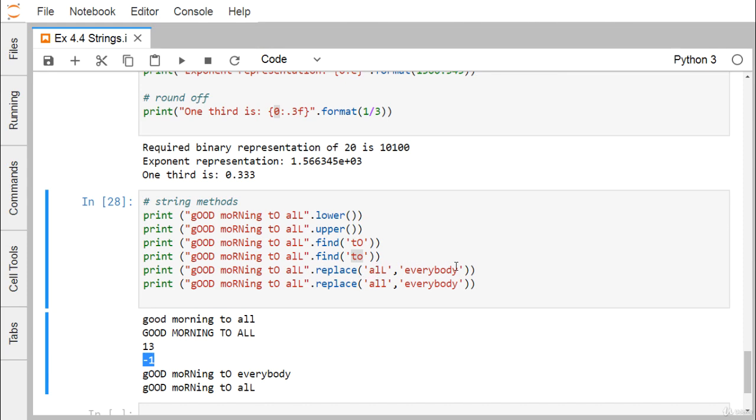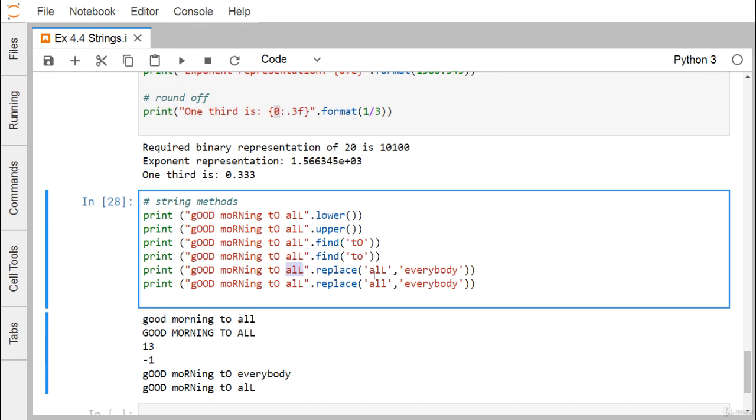Now replace all by everybody. Here you see if you consider the case sensitivity, you are getting a match, so all will be replaced by everybody. But here this all is written in lowercase, so ALL, and everybody cannot replace it, because no match has been observed using this replace method. In this way, we have discussed how to operate with strings and what the different string methods and operations are that can be carried out in this session. Thanks for watching this video.